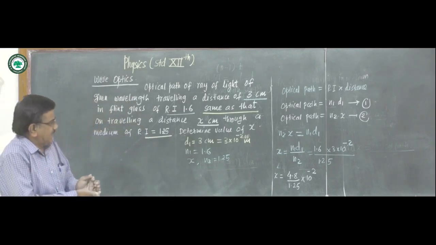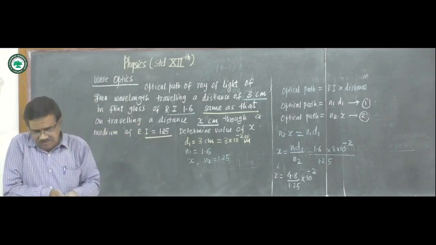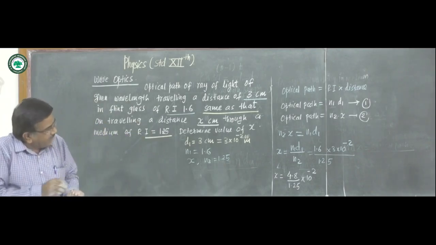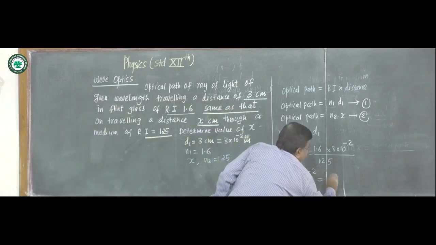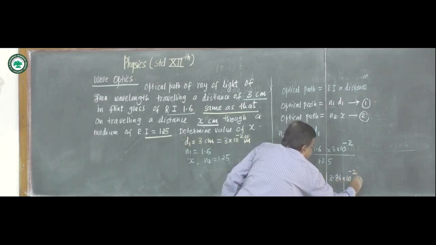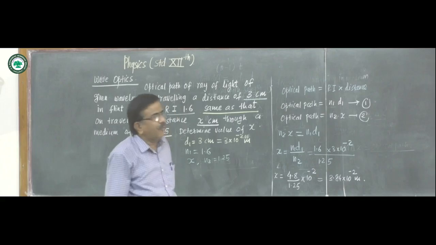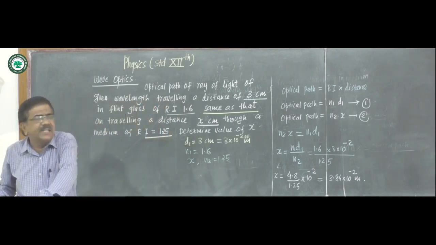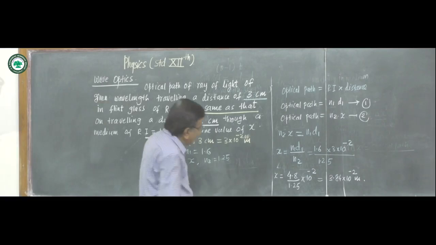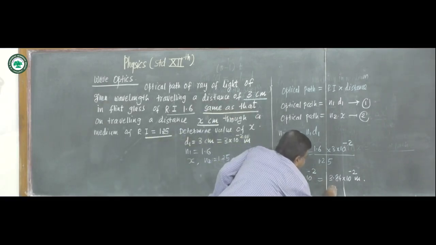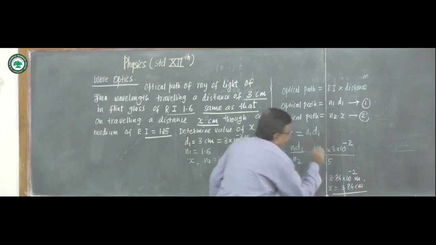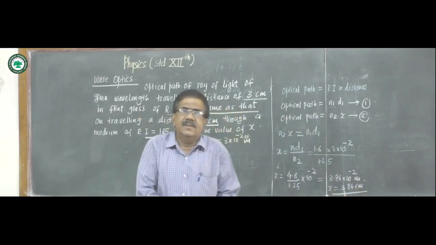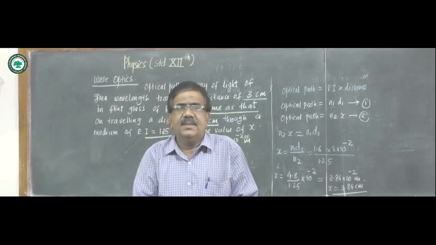By solving this using logarithm, we get the value of x as 3.84 multiplied by 10 raised to minus 2 meter, or we write it as 3.84 centimeter. Okay, we stop here. Thank you.